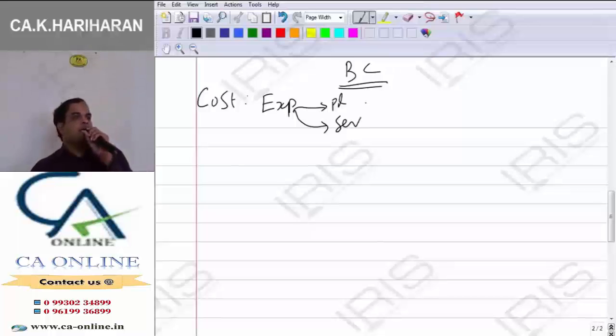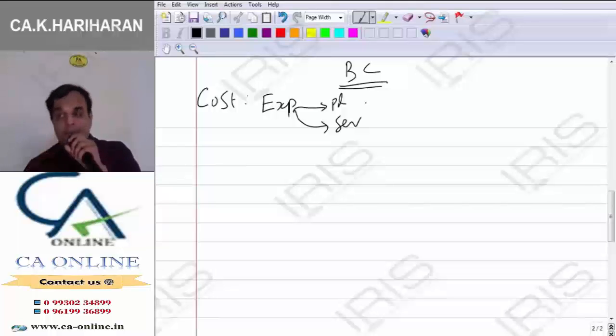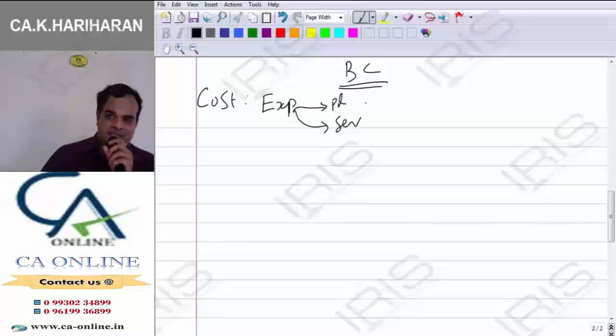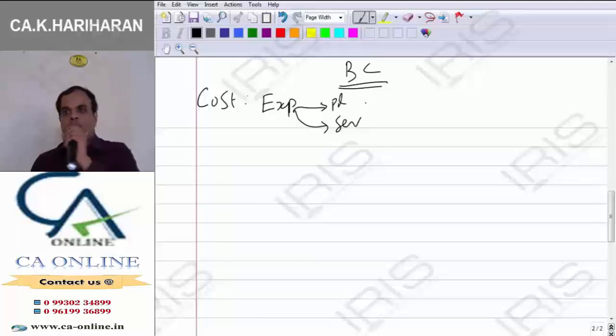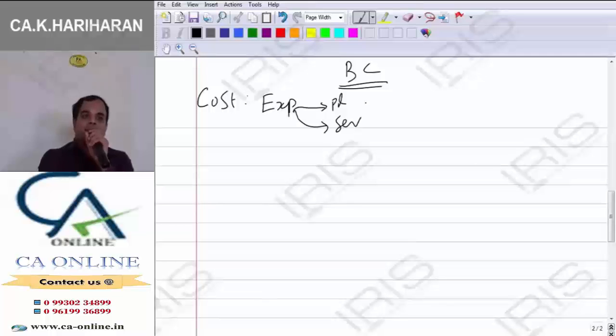What is called cost? It's an expenditure which is incurred for the purpose of producing the product or rendering the services. In general, by usage, by way of nomenclature, we used to interchange the terminology cost and expenditure. What is the cost of water bottle? What is the cost of the dress material? What is the cost of calculator? We use the word cost of the product. But usage wise, it maybe seems to be correct, but technically both are not one and same.